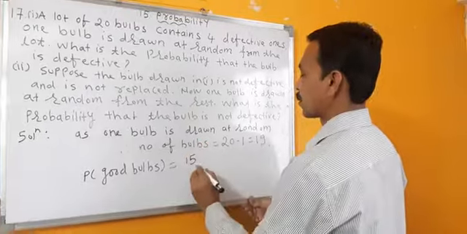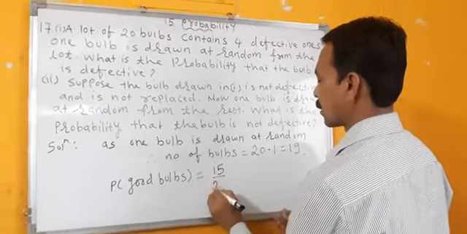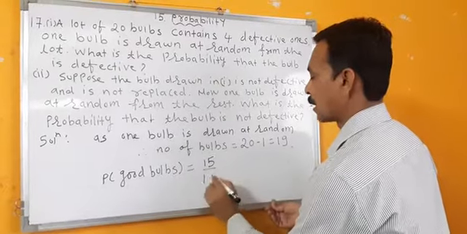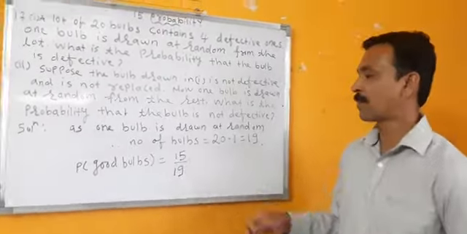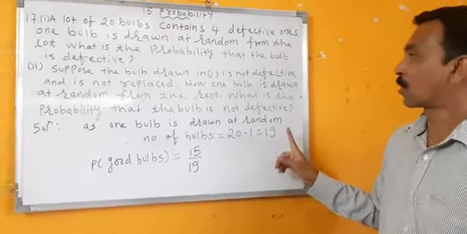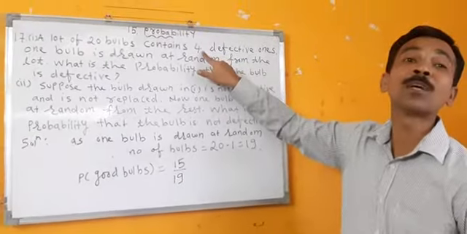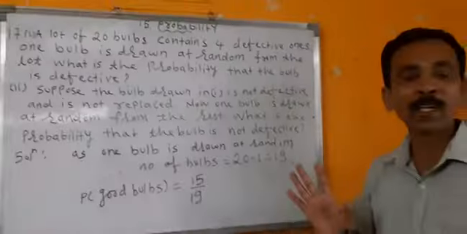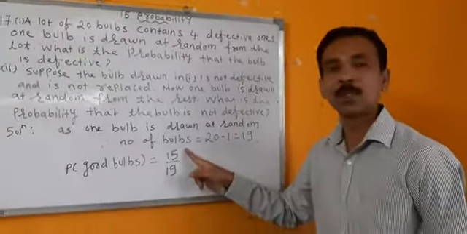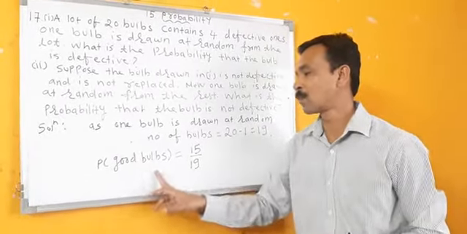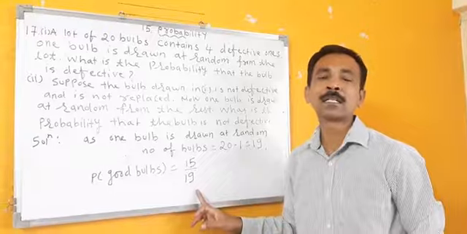So probability of good bulbs is equal to 15 upon 19. Why 15? Because total number of bulbs are now 19. Out of 19, how many are defective? 4. If 4 are defective, it means 15 are good ones. And what is the total? 19. So probability of good bulbs is 15 upon 19.